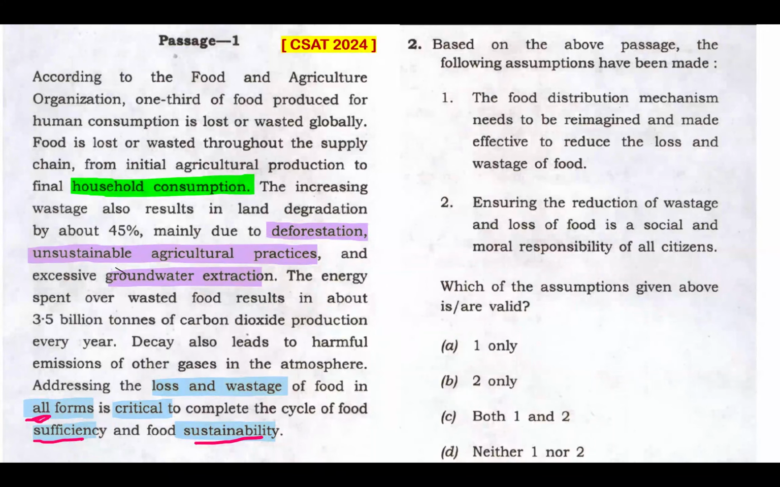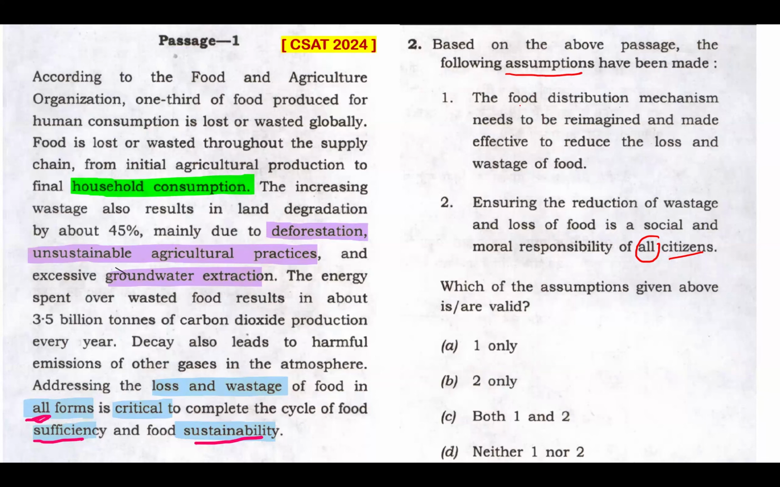Statement 2. Ensuring the reduction of wastage and loss of food is social and moral responsibility of all citizens. Now, I may tend to not take this because of the fact that all is an extreme word. Citizen, people can be other than citizens also, not just classified as citizens, can be residents also, residing somewhere. But then the keyword is assumption.